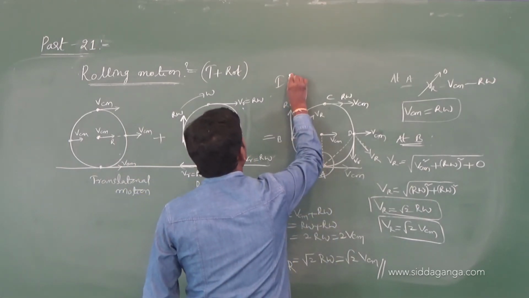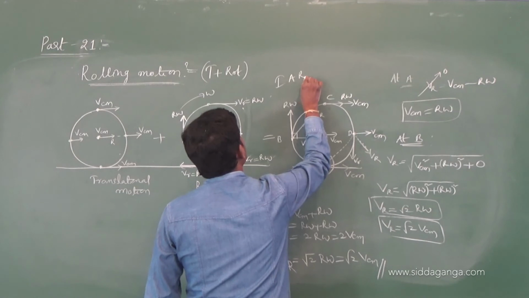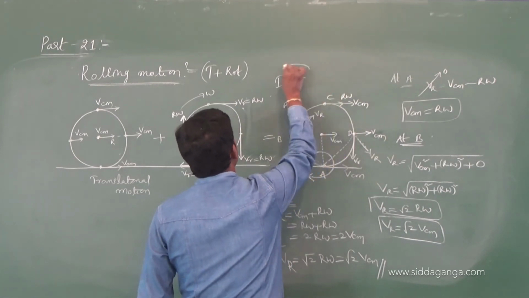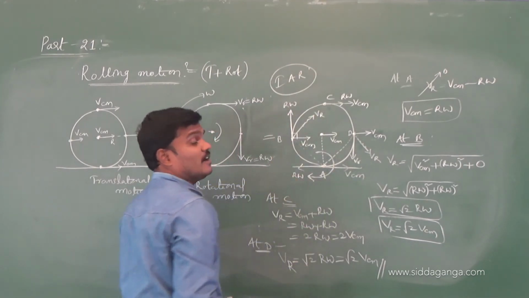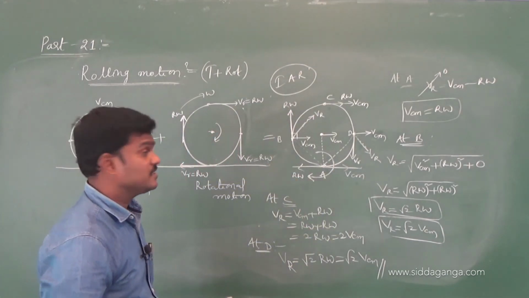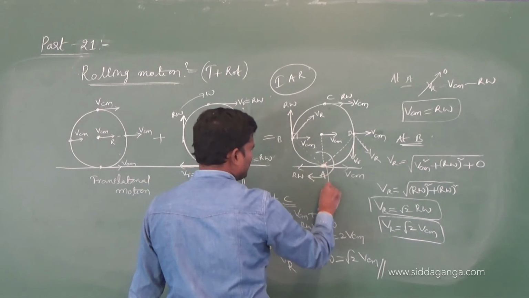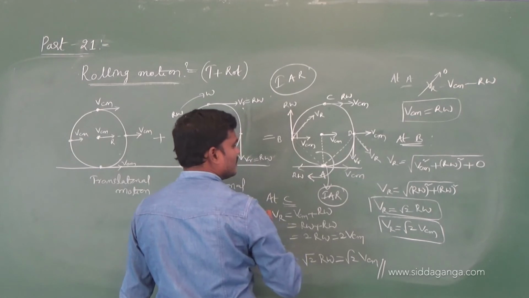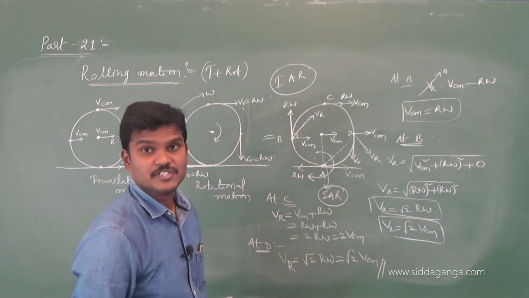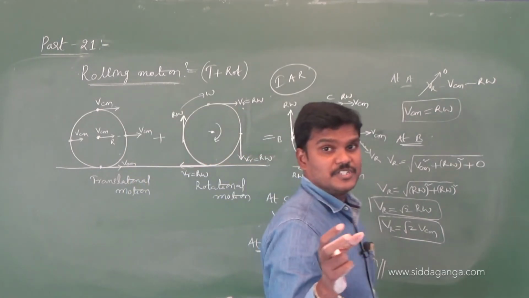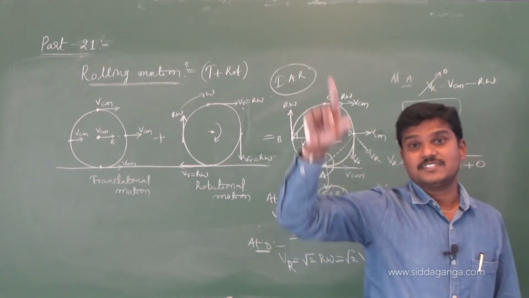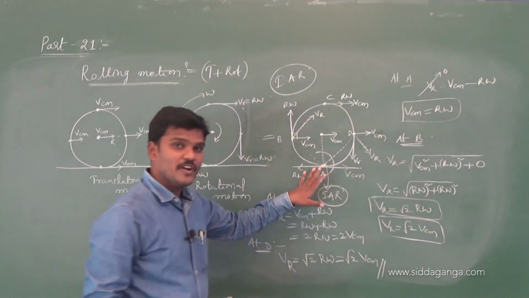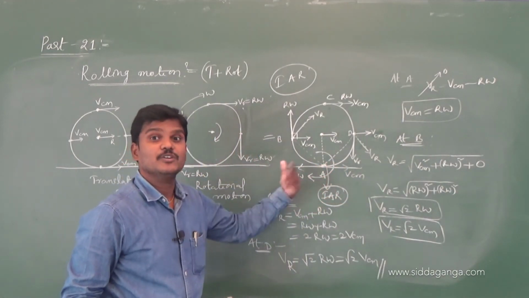Instantaneous axis of rotation or instantaneous center of rotation. So keep the name IAR, instantaneous axis of rotation. The instantaneous axis of rotation is nothing but the line along which the rigid body is rotating. Of course, that is the axis of rotation in the previous one. Here, it is the point about which the rigid body rotates.